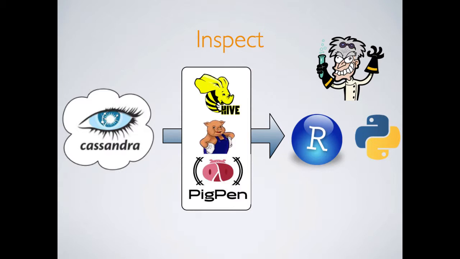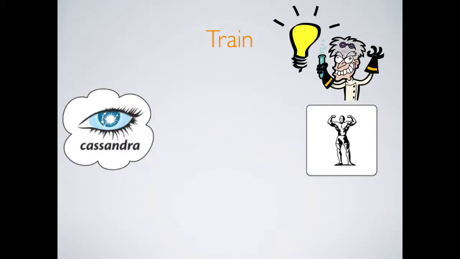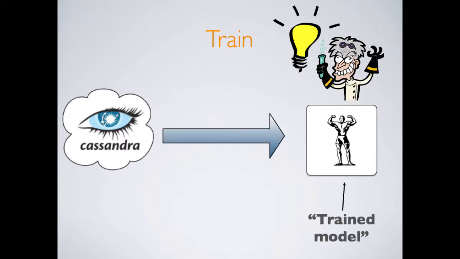to analyze it. After analyzing it, they'll gain some kind of brilliant insight that they can use to improve our application. They use this insight to build some kind of machine learning model, or to tweak some kind of machine learning model. For any of you guys who've worked with machine learning models before, once you've developed it, you need to train it. And this is the trained machine learning model here. And when you train the machine learning model, again, if you're a data scientist, it's very straightforward to use a tool like R and Python that has a really nice interface that's easy to use. But these tools don't scale out to the high volume of data that you can store in a system like Cassandra.